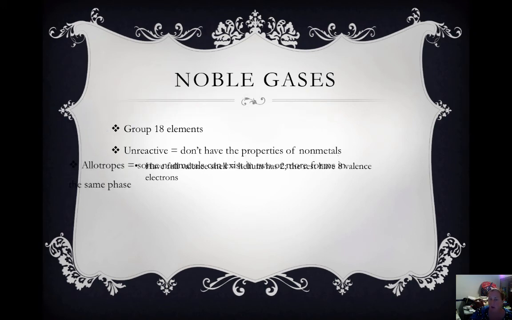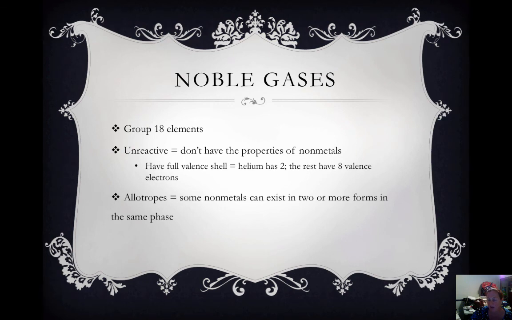So they don't get to react with anything. They have nothing to give or to take away, since they're already happy. They're stable with their full valence electron shell. Allotropes are nonmetals that can be in 2 different forms in the same phase. So for example, oxygen, O2, and ozone, O3, are both gases. Carbon can be both graphite and diamond, okay, depending on how it formed.